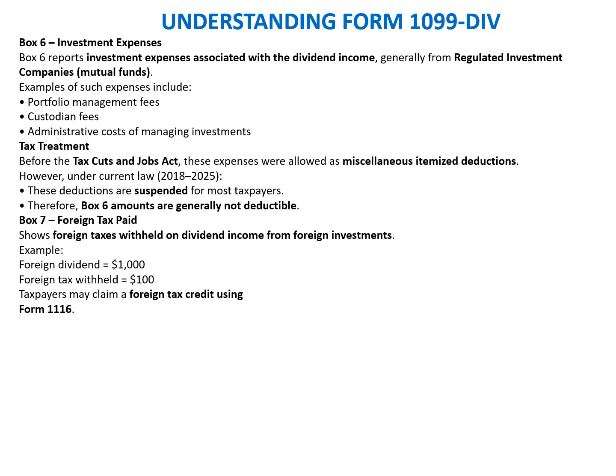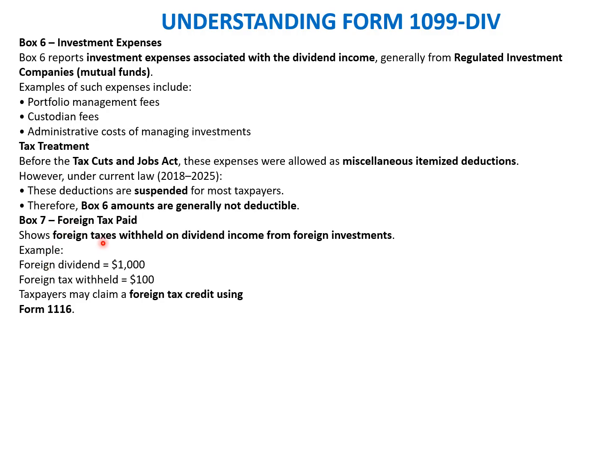Okay, box 6, which is the investment expense. Box 6 represents investment expense associated with the dividend income, generally from regulated investment companies like mutual funds. Examples of such expenses are portfolio management fees, custodian fees, and administration costs for the management tax treatment. Before the Tax Cuts and Jobs Act, these expenses were allowed as a miscellaneous itemized deduction. However, under the current law, these deductions are suspended for most taxpayers, and therefore box 6 amounts are generally not deductible. It's similar to the case of the 1099-INT form, wherein the interest expenses that were earlier available as a deduction are not available to the taxpayer in the current scenario.